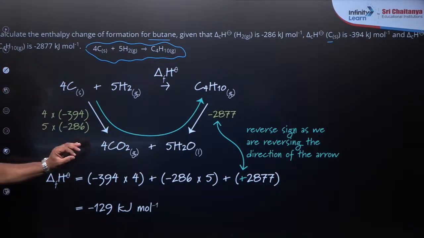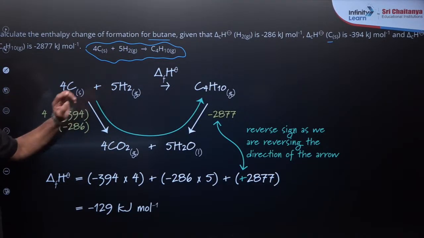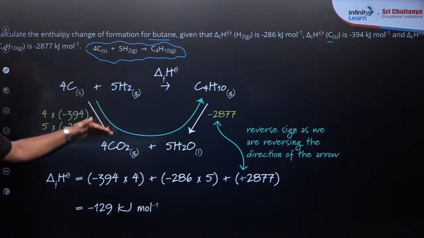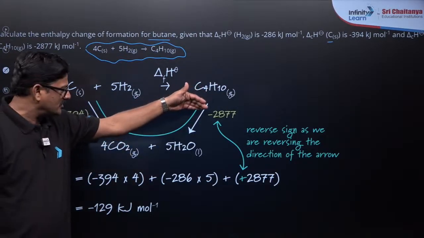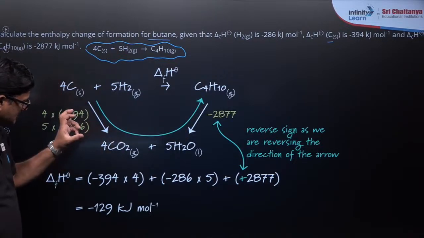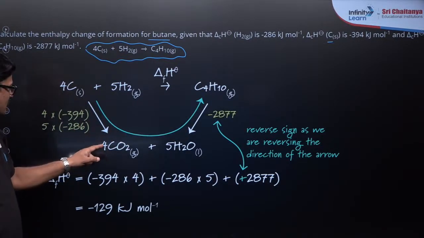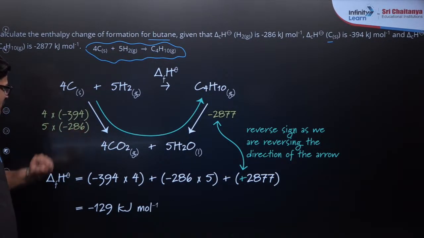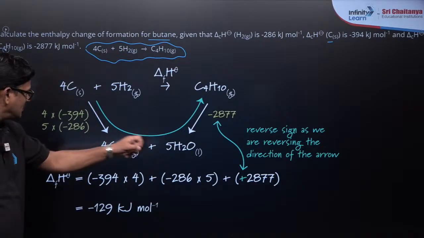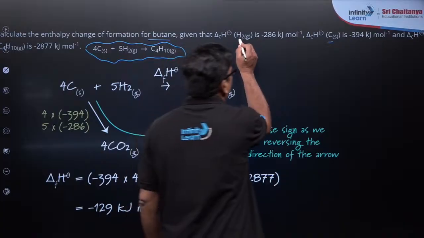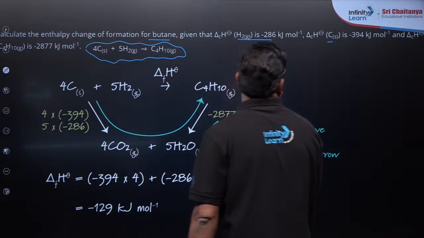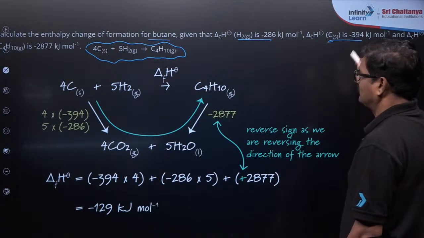Given data: carbon and hydrogen on combustion give carbon dioxide and water. In this, for 4 carbon dioxide, 394 is taken, for 5 water, 286 is taken.